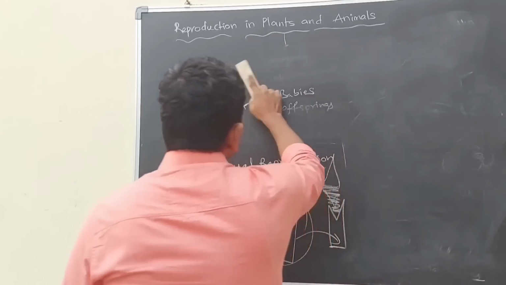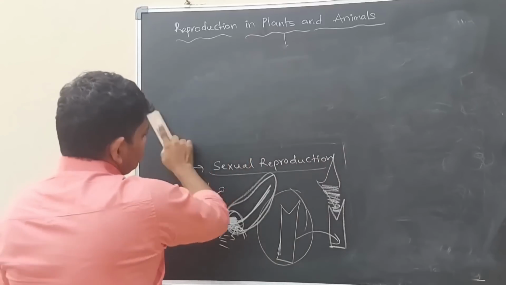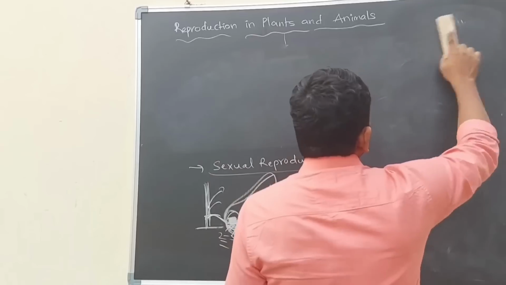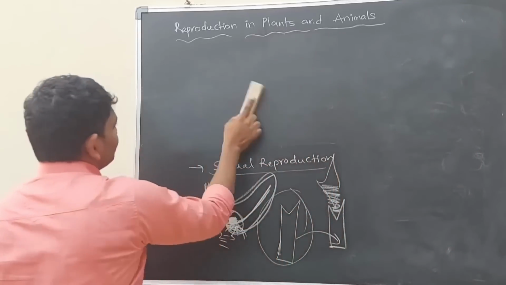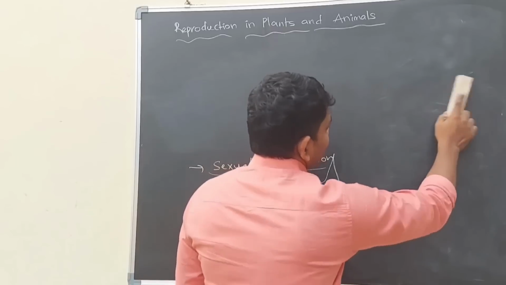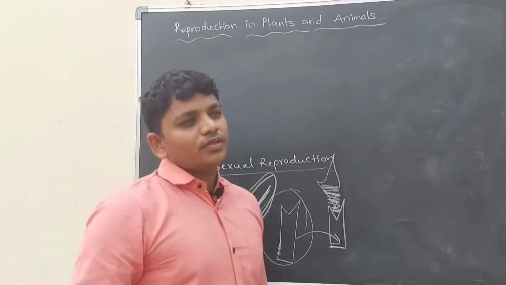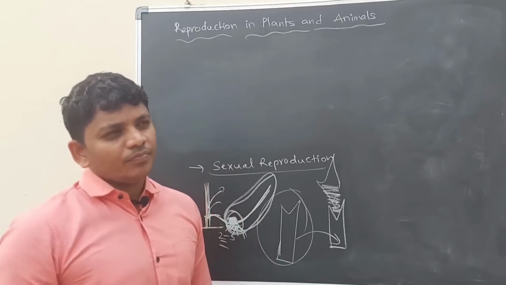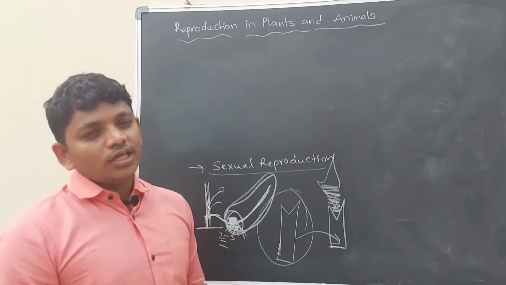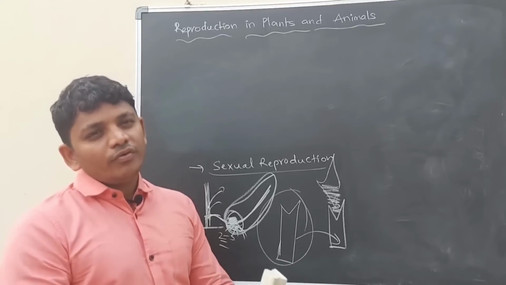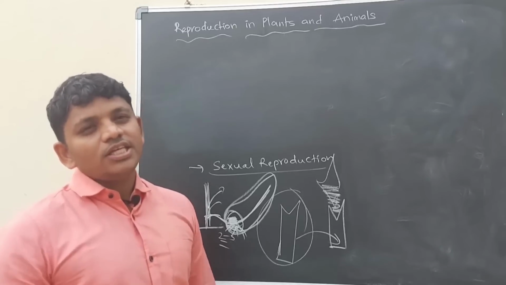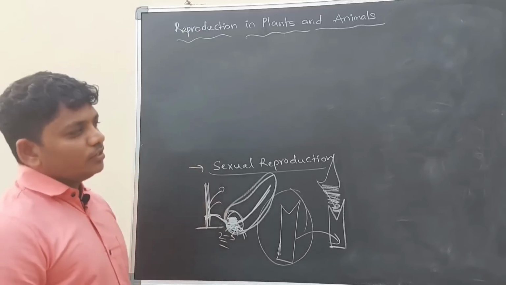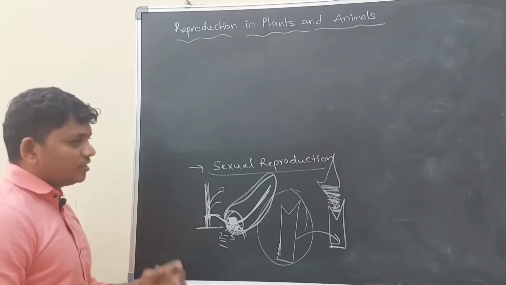Seedless fruit formation belongs to the parthenogenesis process, which occurs in plants and animals. Some plants follow seedless fruit formation, for example, watermelon. Some plants don't have a single seed in the internal part, which means they are following asexual reproduction. They are not doing fertilization. Whenever fertilization occurs, seeds form. There is no fertilization occurring, that is why seedless fruit is forming. This is one type of parthenogenesis, a type of asexual reproduction.